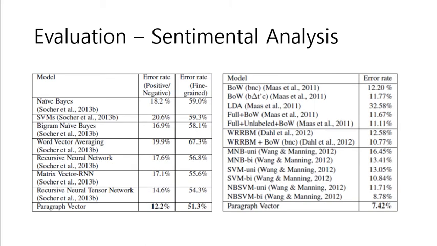The left table is the Stanford Treebank sentiment analysis task, and the right table is the IMDb dataset sentiment analysis task. Previous approaches tried naive Bayes, support vector machines, skipgram, and RNN, and paragraph vector is a concatenation of the PVDBOW vector and the PVDM vector. All Stanford data are one-sentence reviews, so this paper also experiments with the IMDb dataset, which has many sentences in a review. And this method achieves state-of-the-art performance, as you can see.